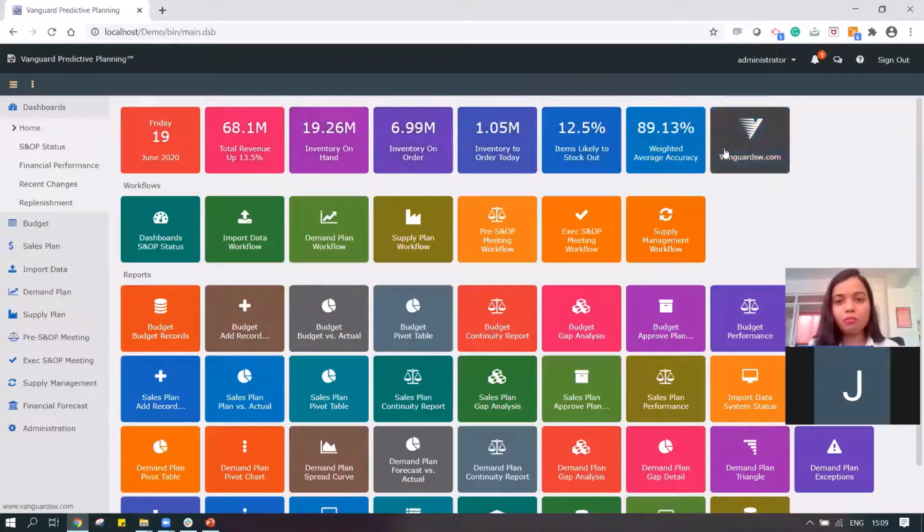This is also a workflow link I have placed here, because I can move directly to the various workflows I'm responsible for, which helps guide me through the entire planning process. That's really important. I also have lots of reports here which we can configure for our process. The moment I log in, I look at the KPIs, and I can take an action. Okay, I want to understand from where my inventory is coming.